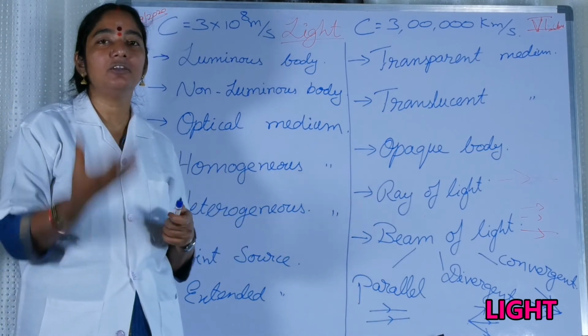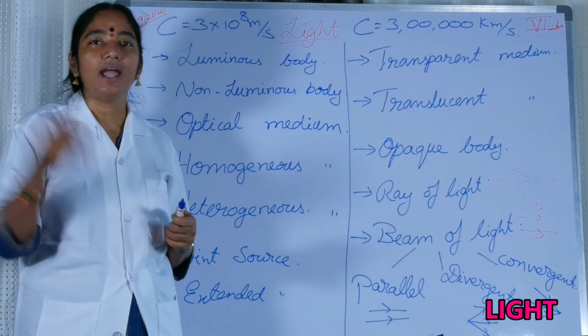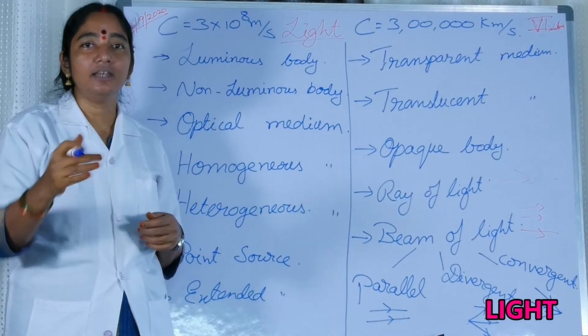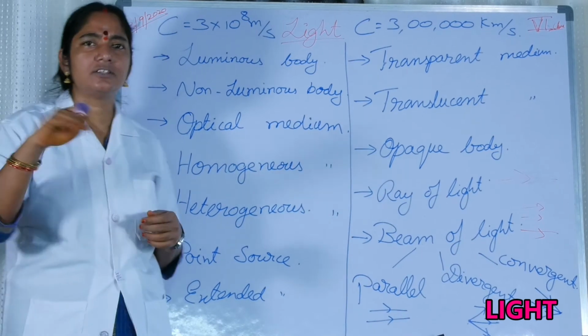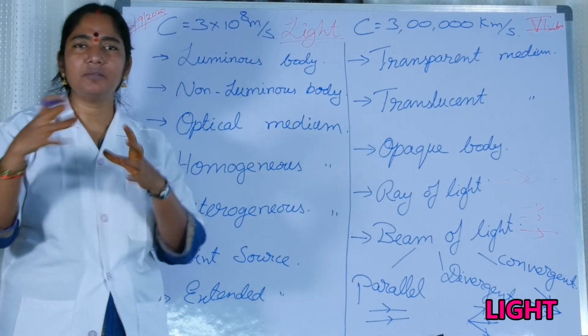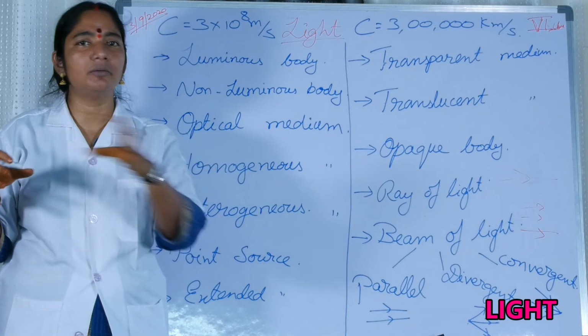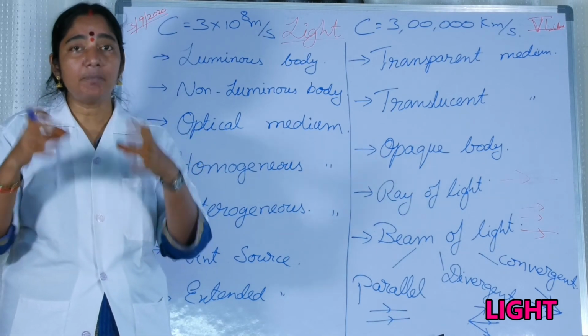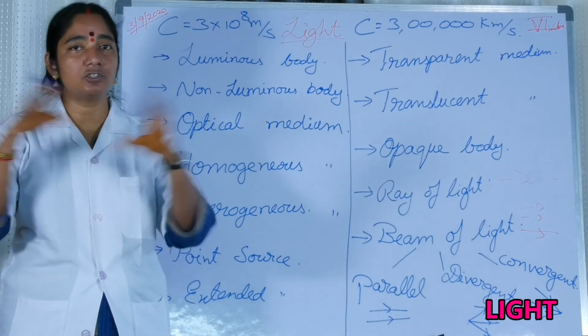For example, you take a glass of water and add some sand to it. Then you stir it. You can see that the sand particles are not uniformly distributed. You can see the particles throughout.